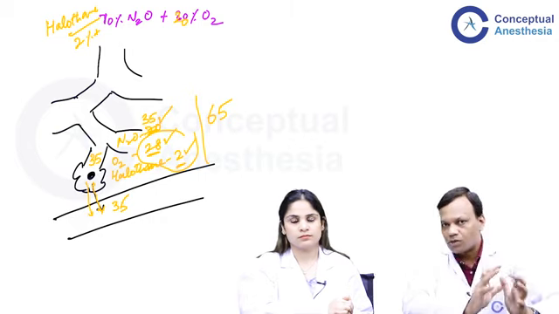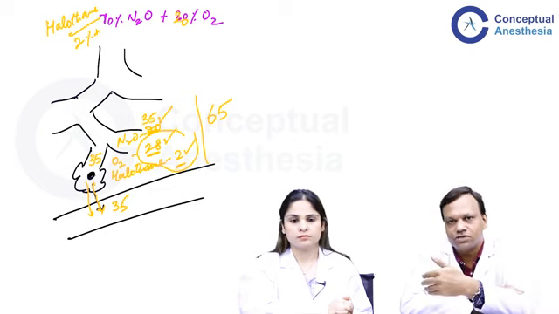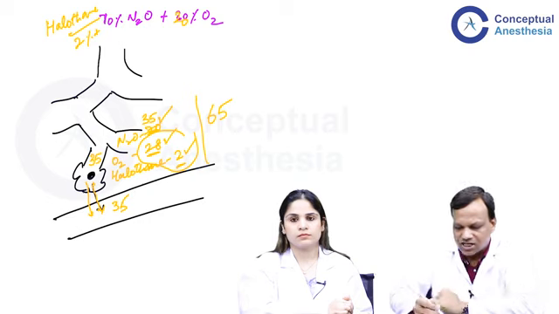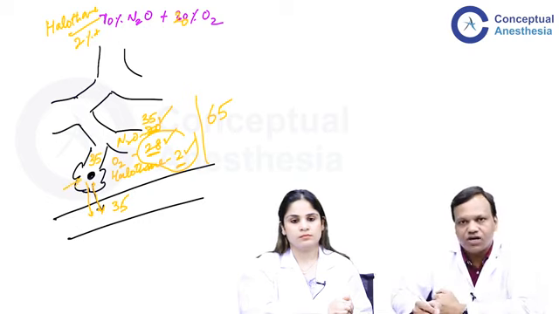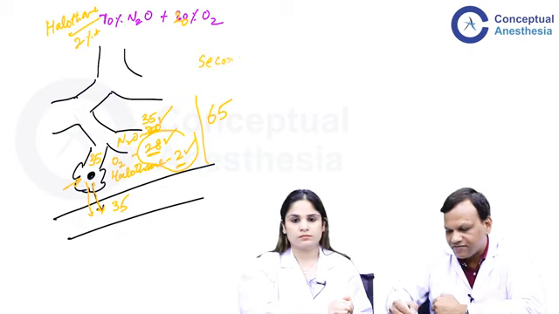As compared to its normal value of 2%, which should be present, it will take longer time to diffuse. But because nitrous oxide is already diffused in so much concentration, there is a relative increase in concentration in the alveoli. So it can quickly diffuse also. So this is known as second gas effect.